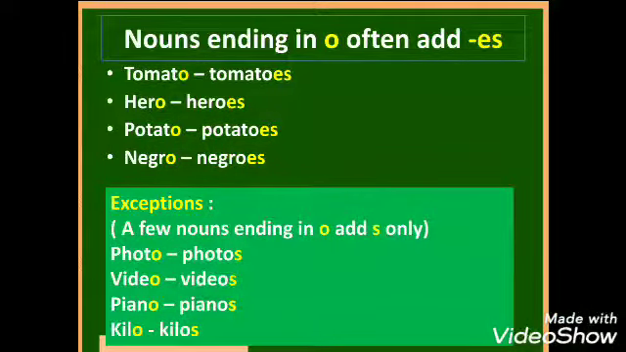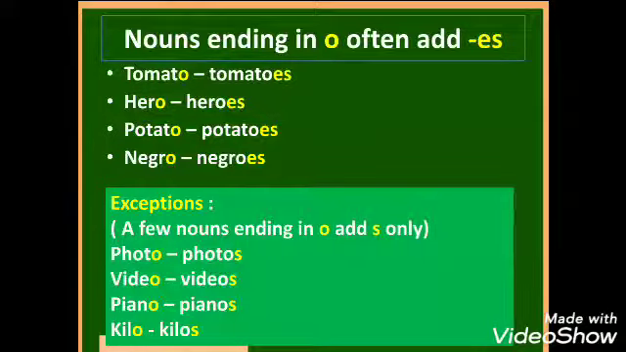For example, tomato, tomatoes. Hero, heroes. Potato, potatoes. Negro, negroes. The word tomato ends with the letter O. The words hero, potato, negro, all these words end with the letter O. Therefore, we will add es to it to get the plural form.